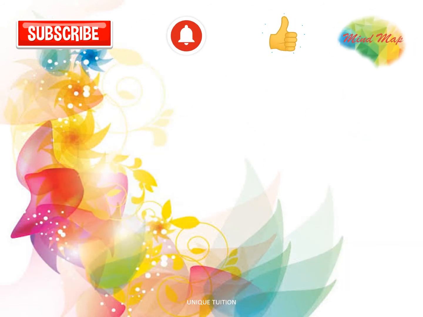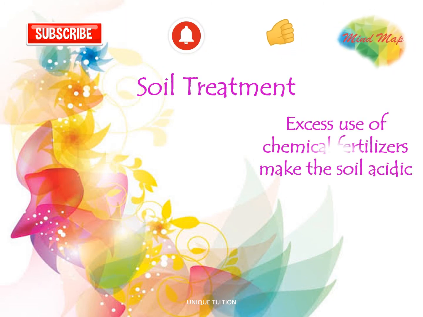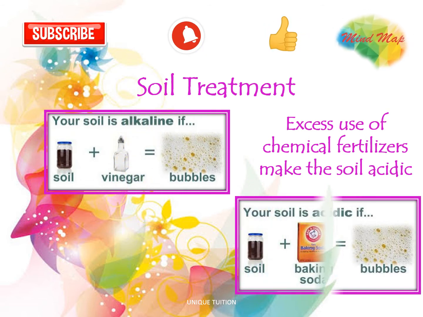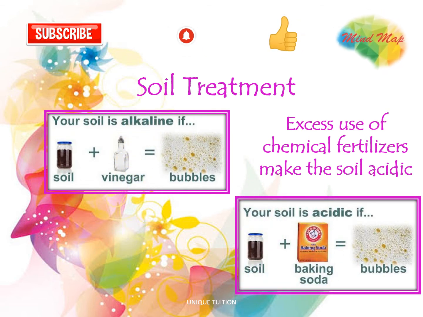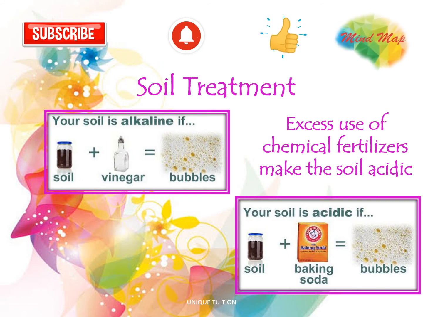Let's find out what happens to the soil when chemical fertilizers are used in excessive quantity. It makes the soil acidic. This affects the growth of the plants. Let's find out how. Plants do not grow well when the soil is either too acidic or too basic.